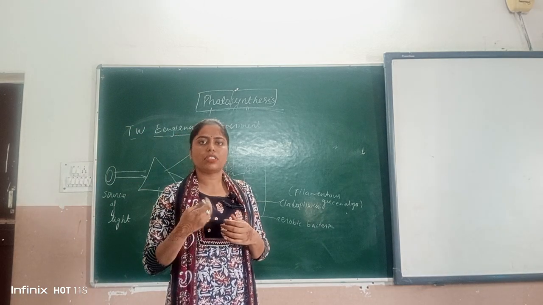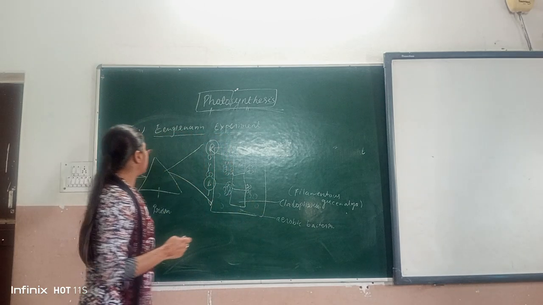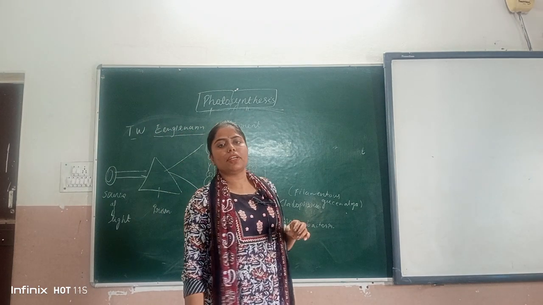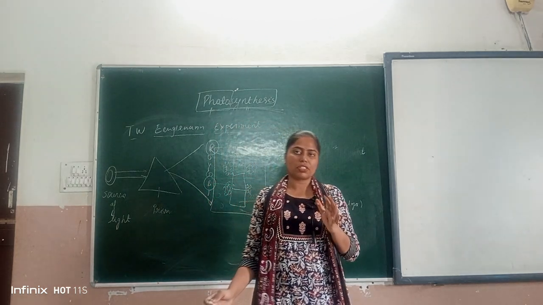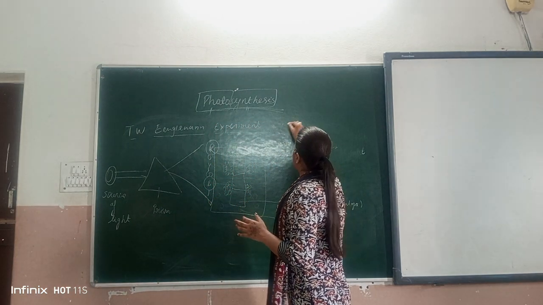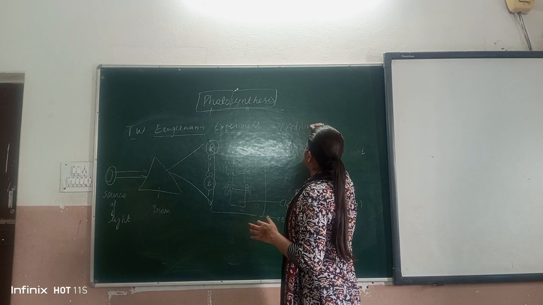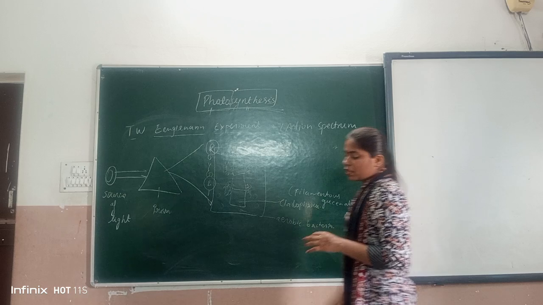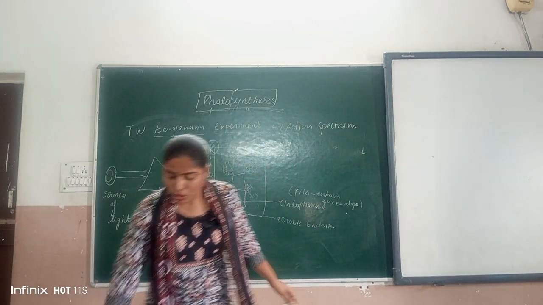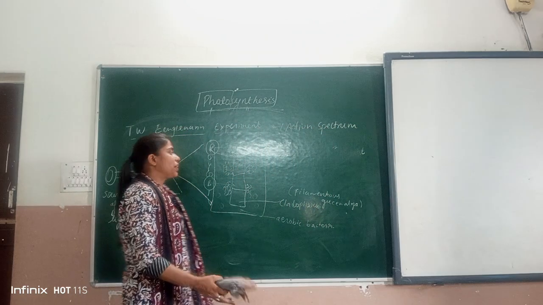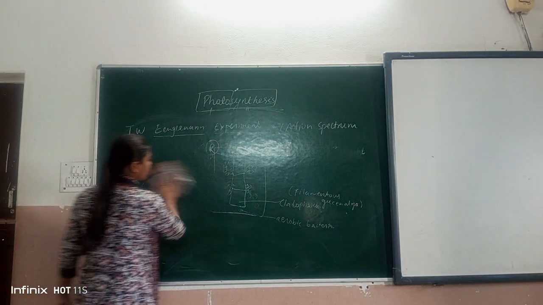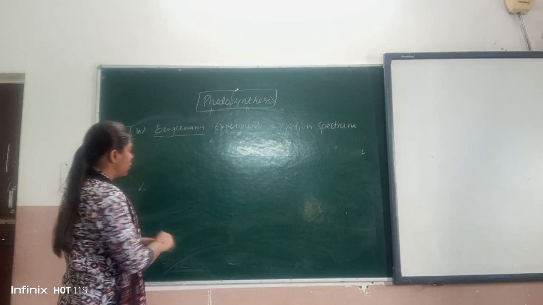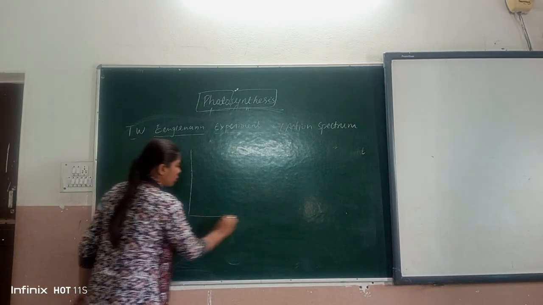ओके, दिस इज द एक्सपेरिमेंट ऑफ टी.डब्ल्यू. एंगलमैन, एंड टी.डब्ल्यू. एंगलमैन ने सबसे पहले, he was the first one who said action spectrum. He said the name, or we can say the word, of action spectrum. Now we will study about action spectrum also. There is a graph. Okay, we will plot a graph.